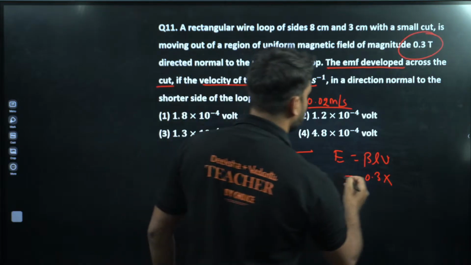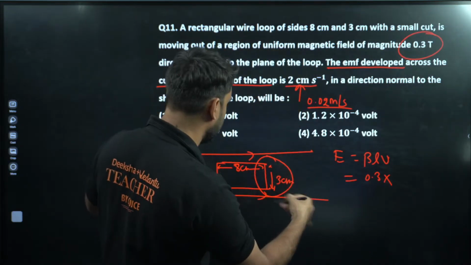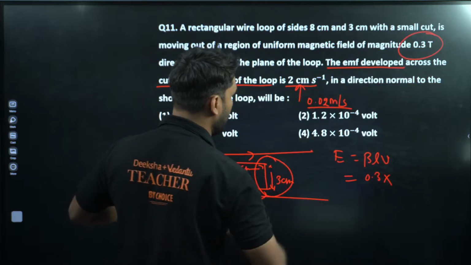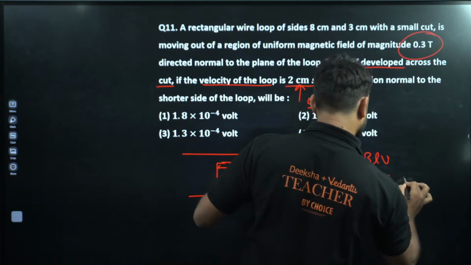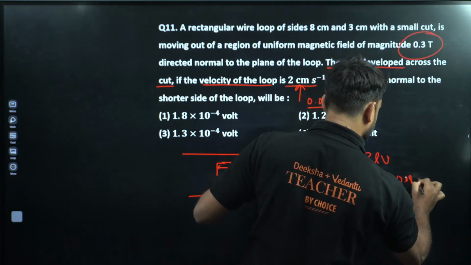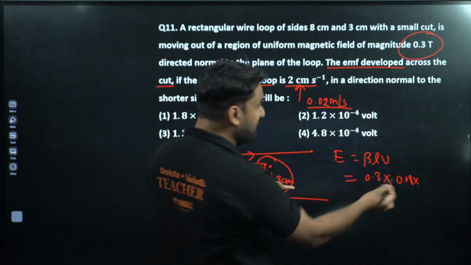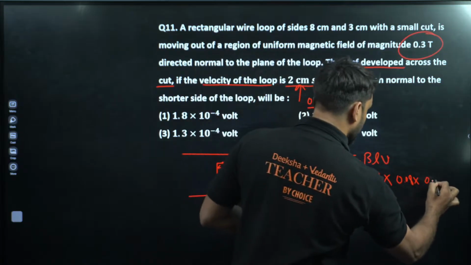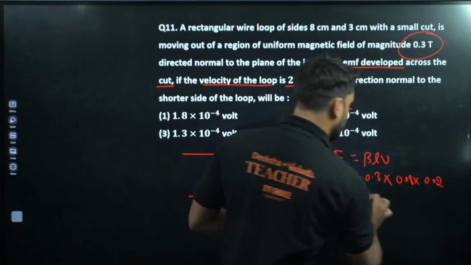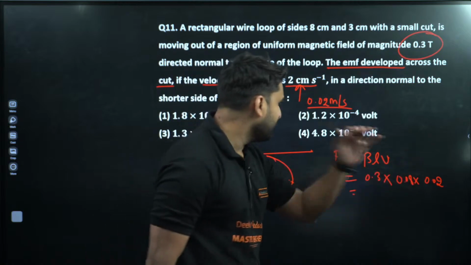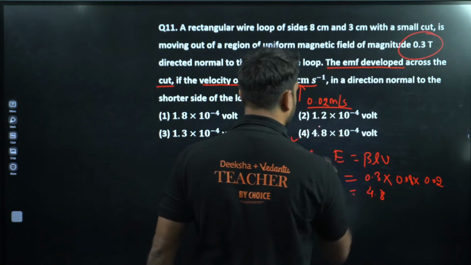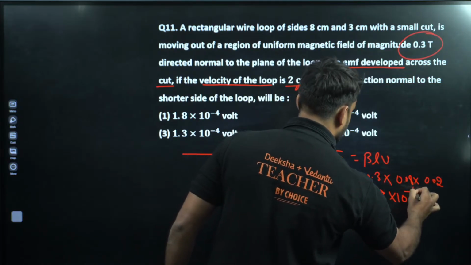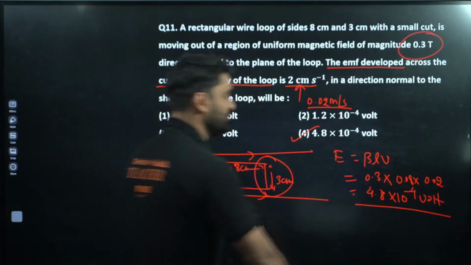So how much is the length? Where is the length? BLV, V is 0.02. So the length is 0.08 meter. So 0.3 into 0.08 into 0.02. If we multiply 8 times 3 is 24, 24 times 2 is 48, so 4.8. Only one option is there, 4.8 into 10 to the power minus 4 volt. This is the answer, champion.